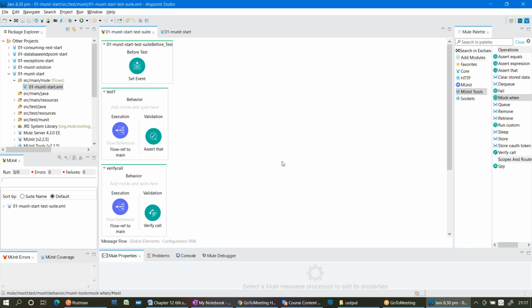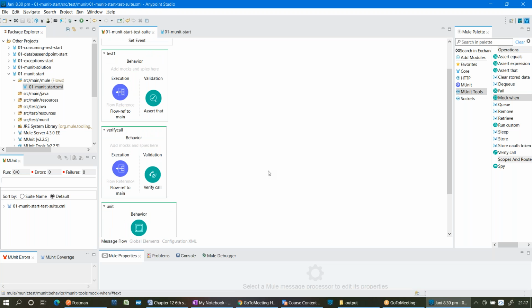Test 2, that is verify call, and unit. You mean to say verify call and unit? Yeah. Yes. But here you can see 3 by 3. 3 are deployed. Out of that, 1 error and 1 failure.